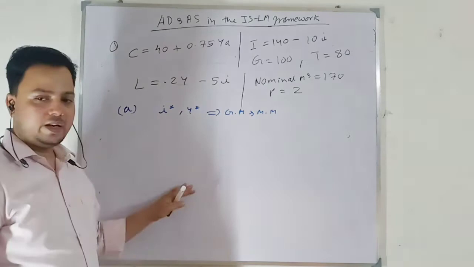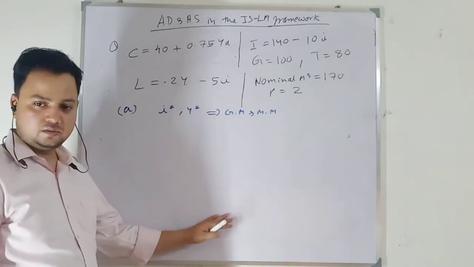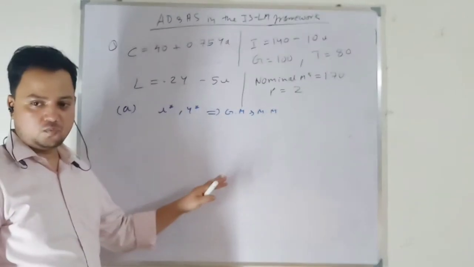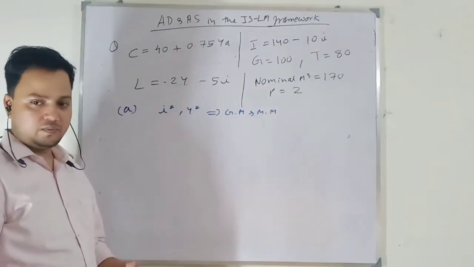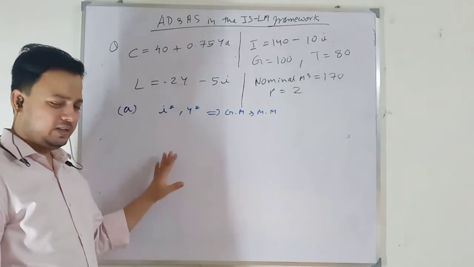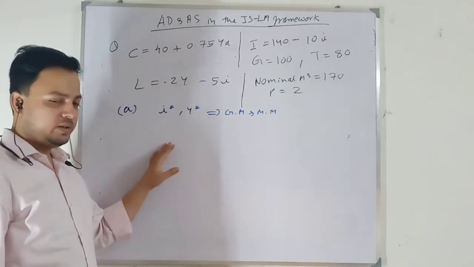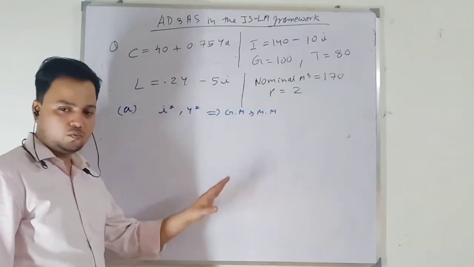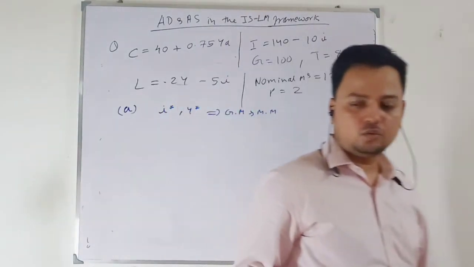Generally I write the LM equation in terms of i and the IS equation in terms of Y. Then when I am deriving the fiscal policy multiplier, I substitute that value. But in the case of a numerical, we will write both equations in terms of Y. Then it will be easier for us to do it.